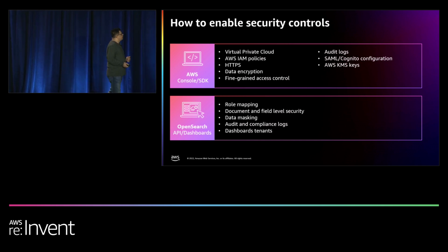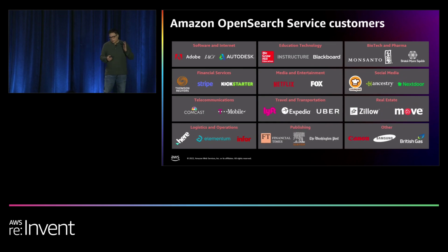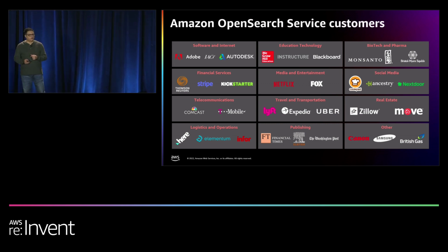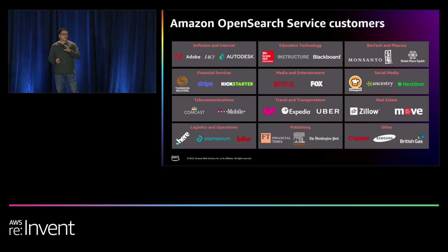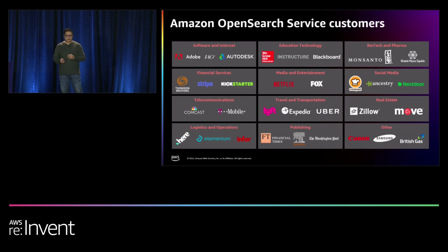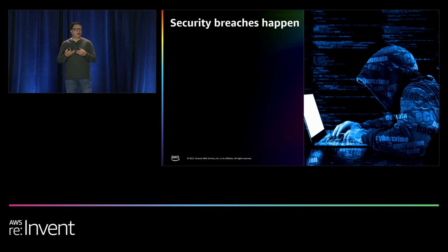Yeah. And there are different ones. You can choose whichever you want to. So we have a select group of customers here who are actually using some of these features and other features of Amazon OpenSearch Service to leverage the service. And as you can see, they are across verticals. They are not really isolated to one or two verticals.